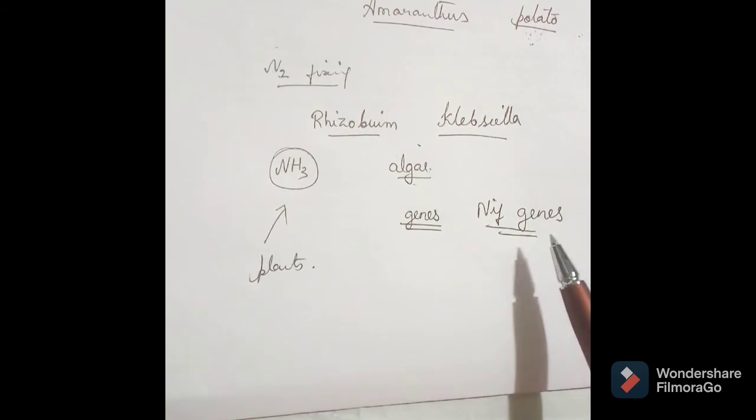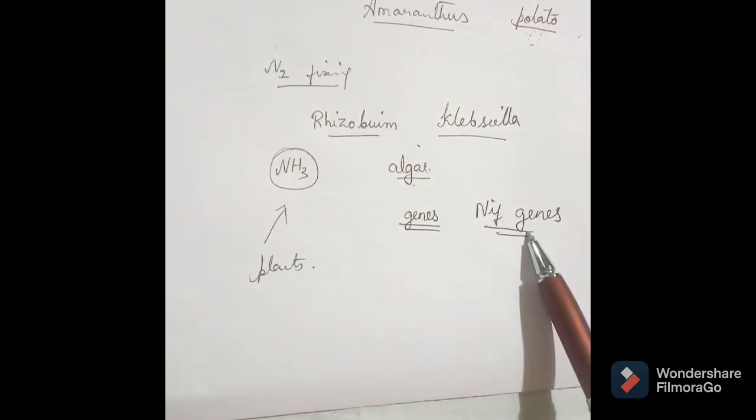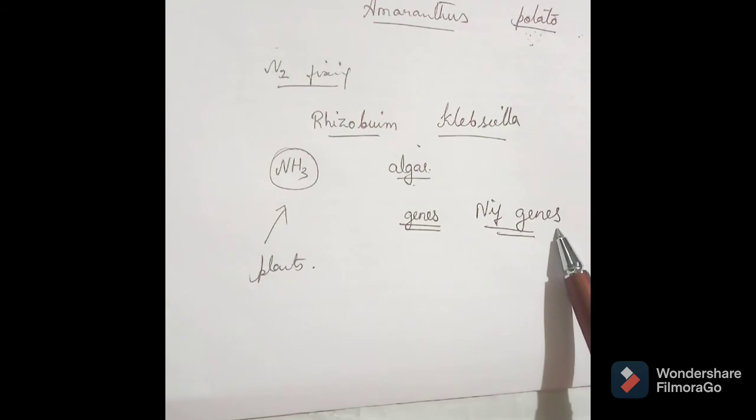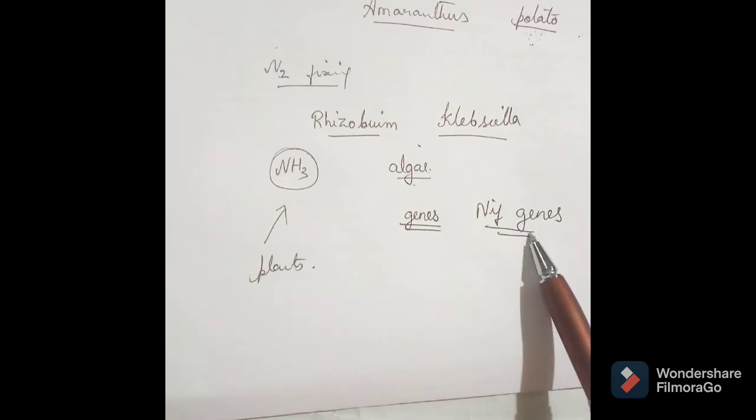So it is believed that these NIF genes can be cloned in the crop plants, and when they are cloned in the crop plants, the need to use fertilizers for enriching the soil with nitrogen can be eliminated.